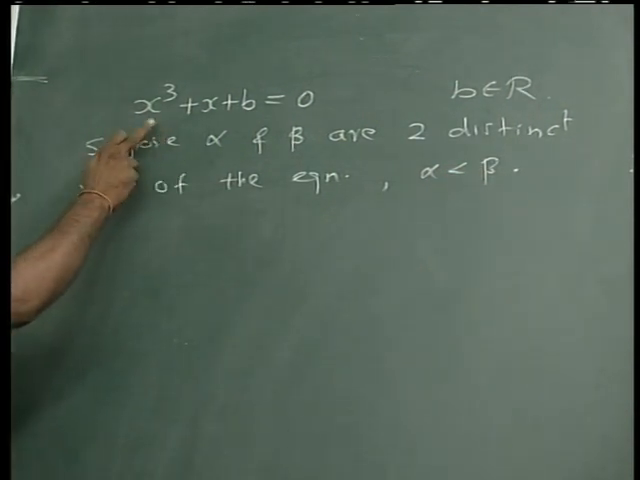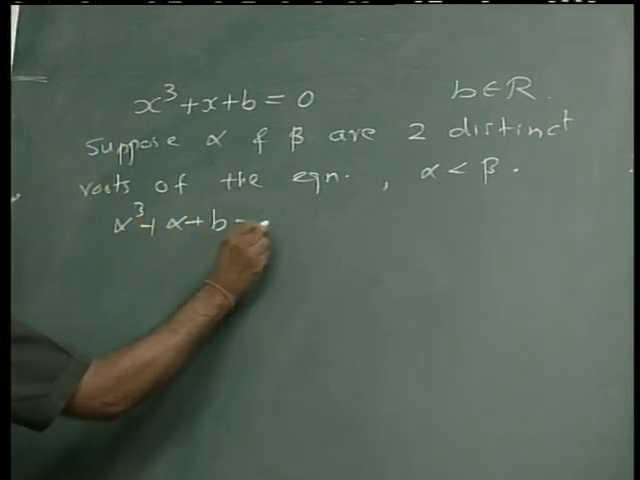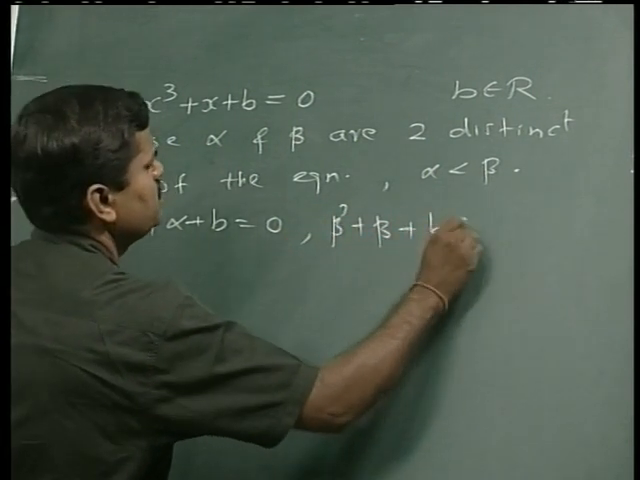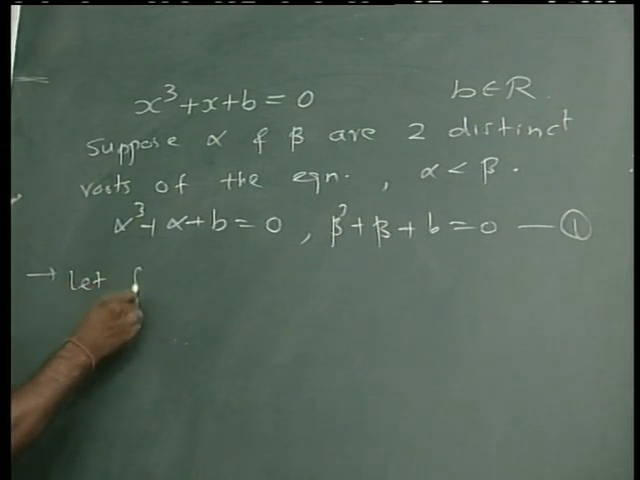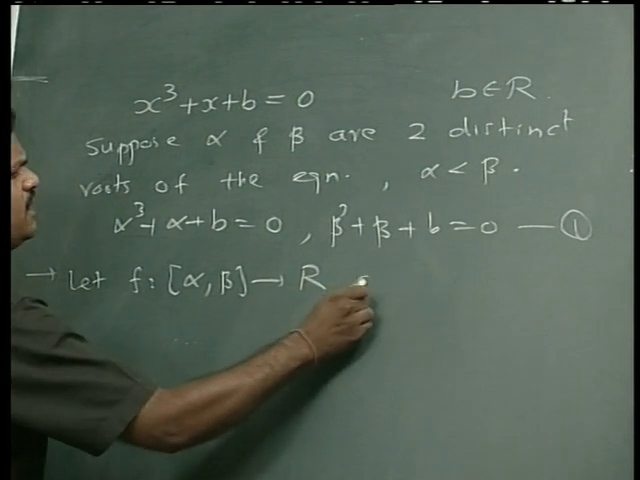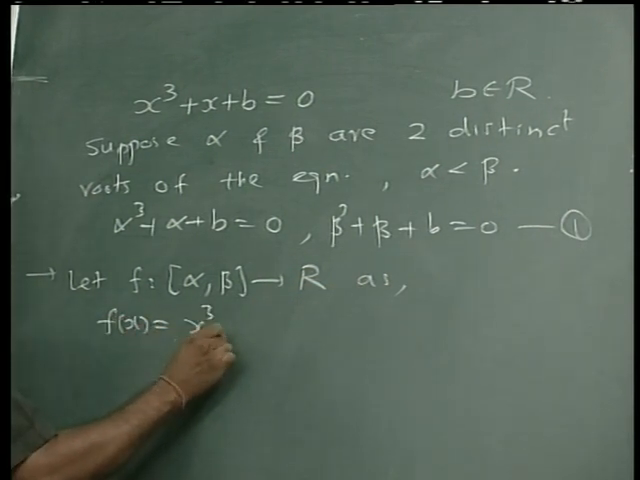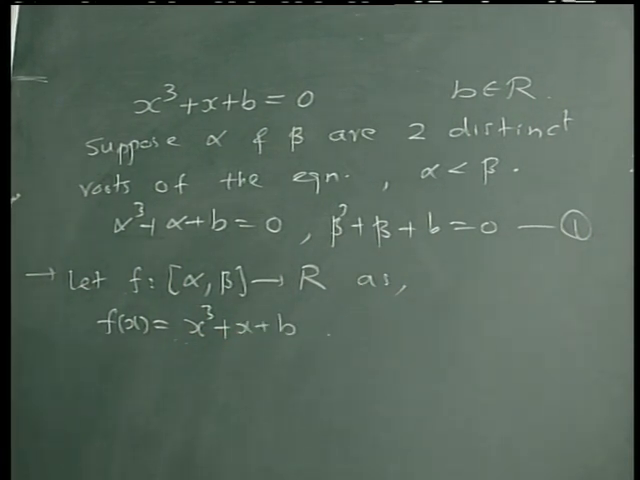Since alpha and beta are the roots of this equation, we have alpha cube plus alpha plus b equal to 0 and beta cube plus beta plus b equal to 0. Because alpha and beta are the roots, they satisfy this equation. Now let us define a function f from the closed interval alpha beta to R as f of x equal to x cube plus x plus b. Let us consider this function.